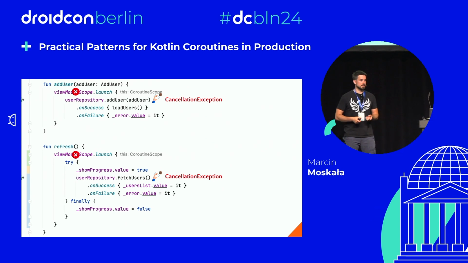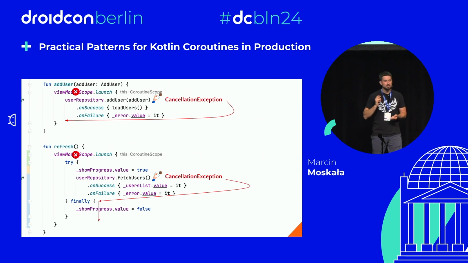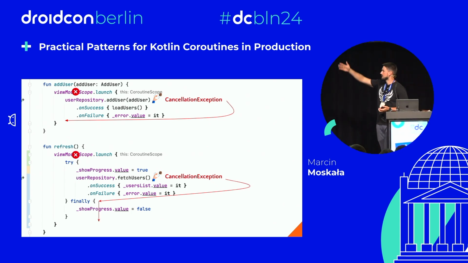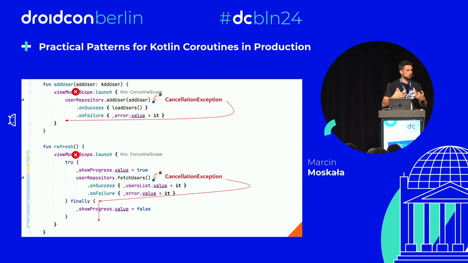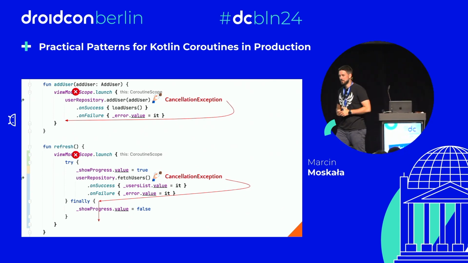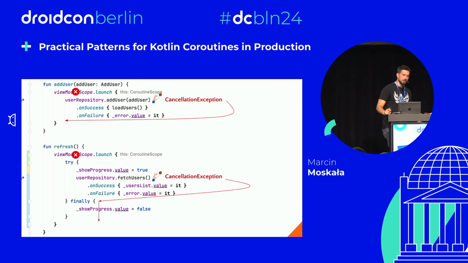This cancellation exception is quite essential for this mechanism. This exception helps us reach the end of the coroutine while still cleaning up. Yeah, there are some things in finally that need to be invoked. That's why a coroutine is not killed. It is cancelled with an exception so that cleanup takes place. That's one of the essential mechanisms of Kotlin Coroutines. And everything is perfectly fine until we start messing with this mechanism.